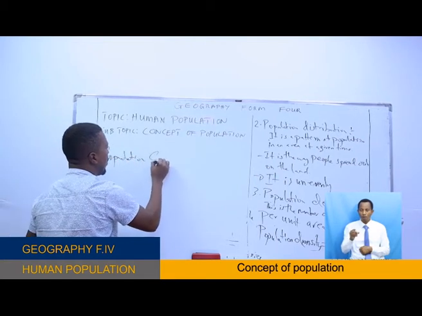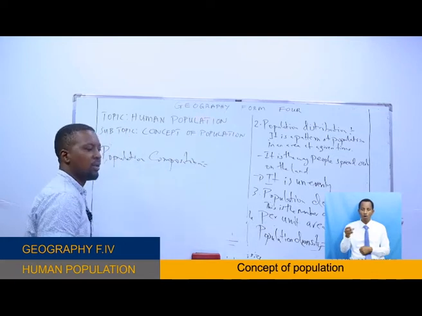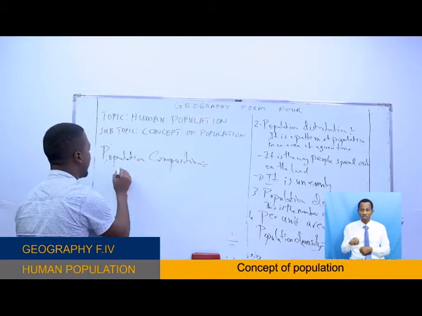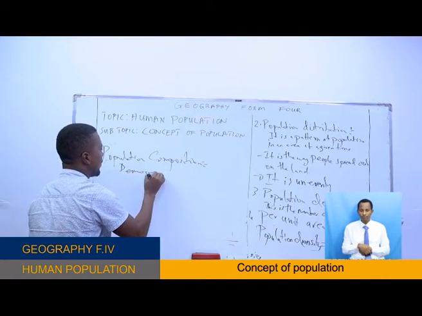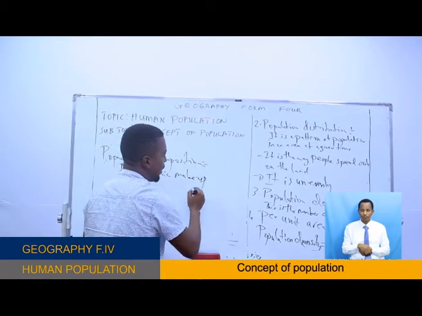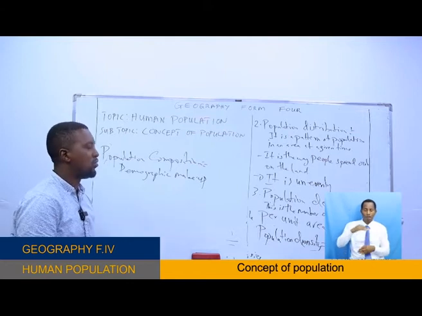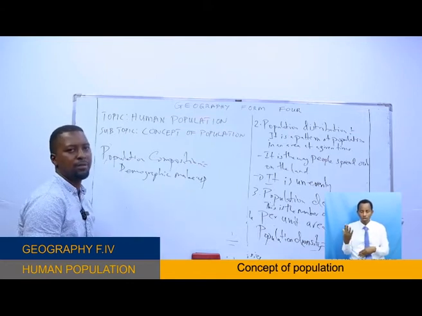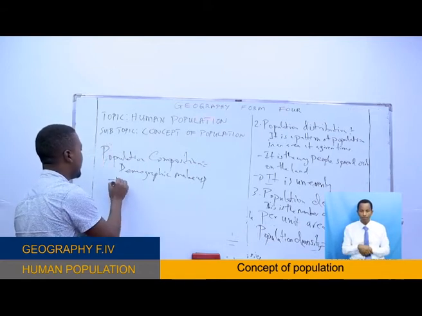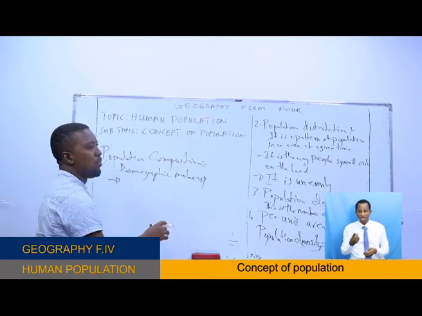Population composition is a demographic makeup, which explains more about the people in a geographical place and the influence of this population composition.